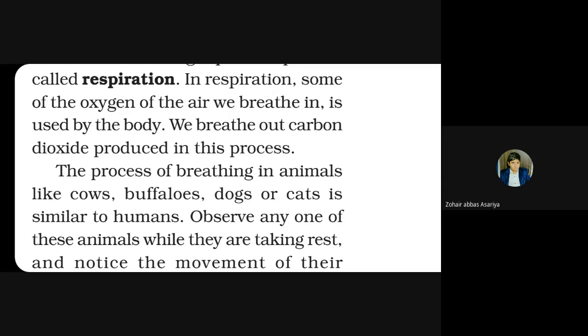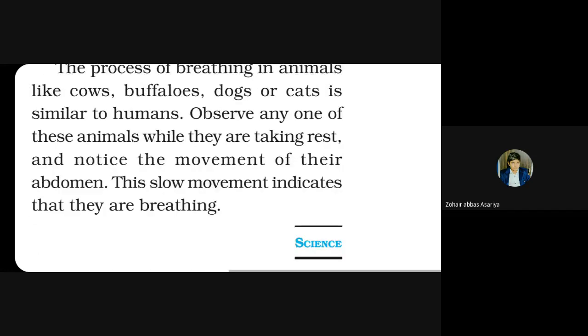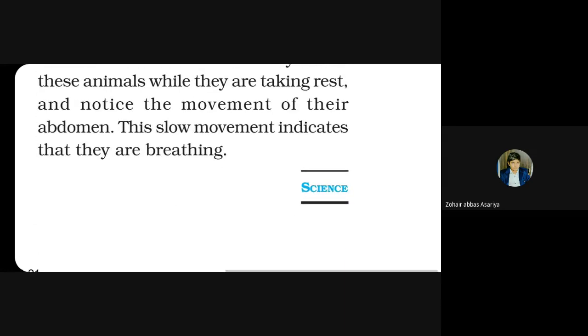The process of breathing in animals like cows, buffaloes, dogs, or cats is similar to humans. Observe any one of these animals while they are taking rest, and notice the movement of their abdomen.